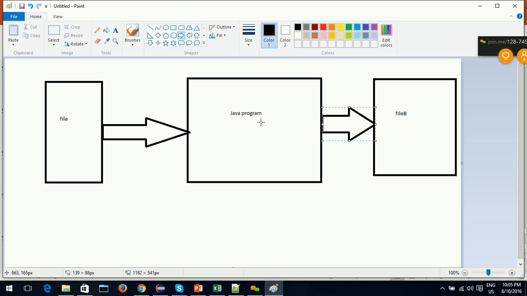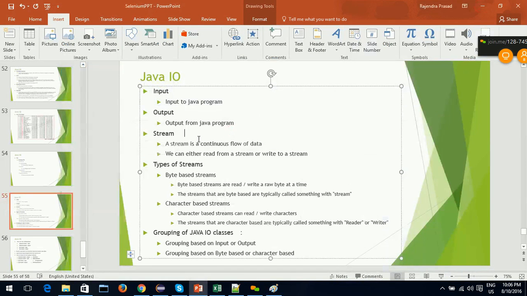So here I am taking input from a file. Here I am outputting some data into a file. This is called the input file. This is called the output file. Next, stream. A stream is a continuous flow of data. We can either read from a stream or write to a stream.